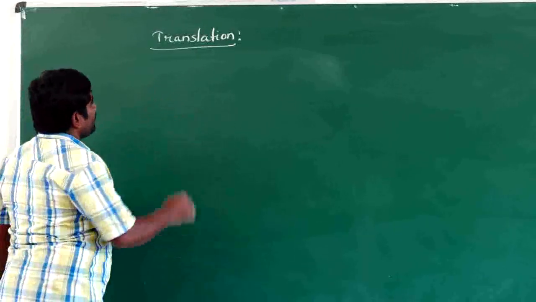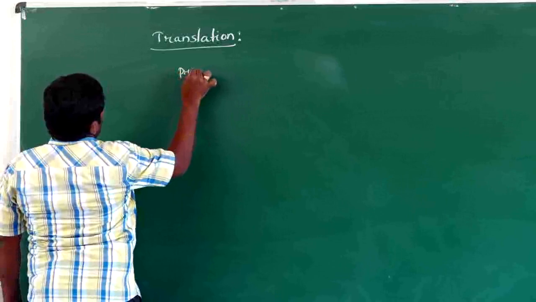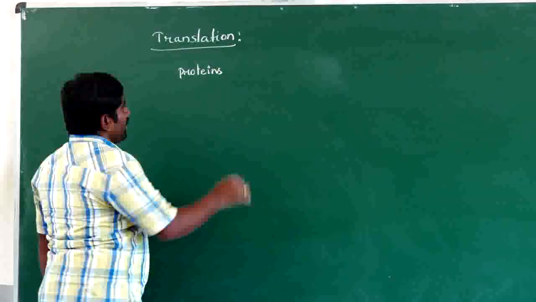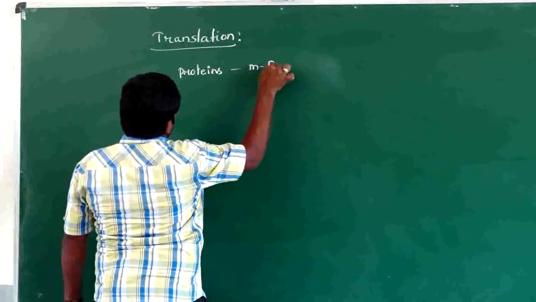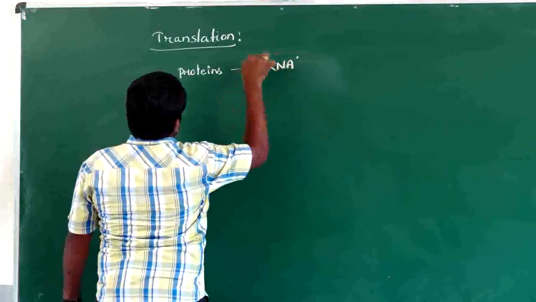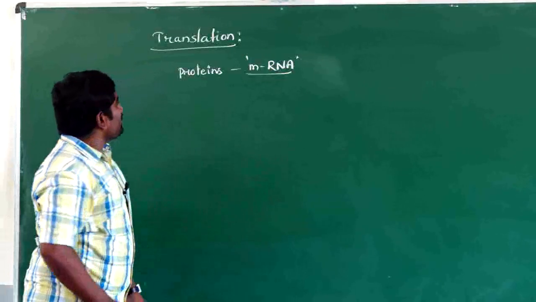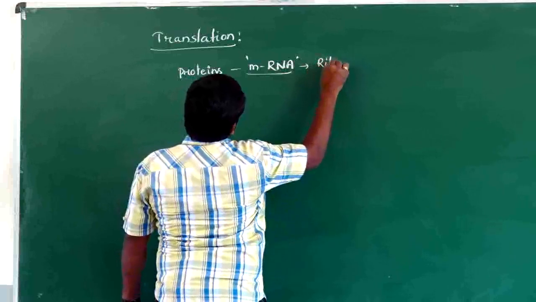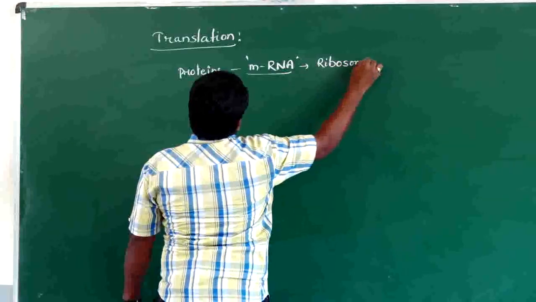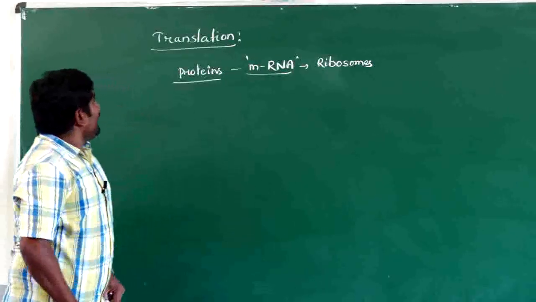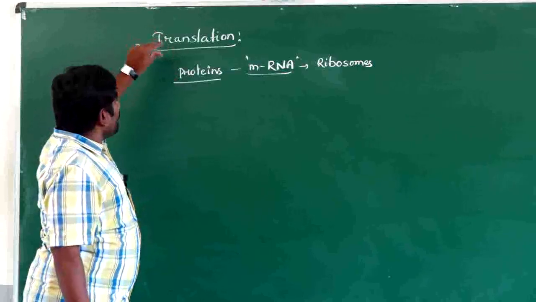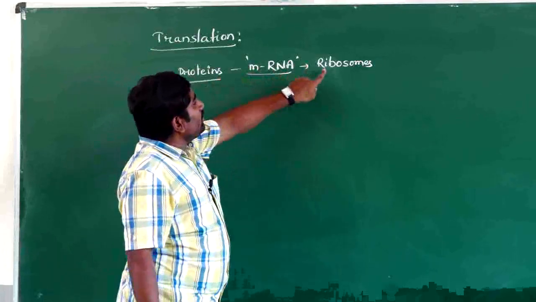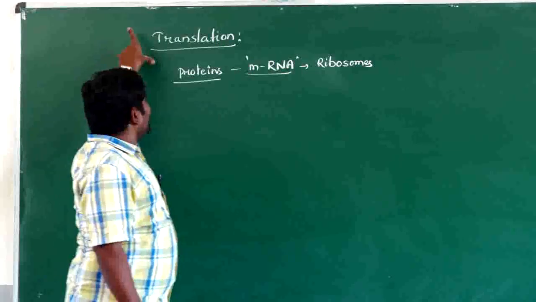Translation, the process of formation of proteins. During this process of translation, proteins are formed from the base sequence of mRNA, and it occurs on the surface of ribosomes. The process of formation of proteins from mRNA on the surface of ribosomes is called translation.